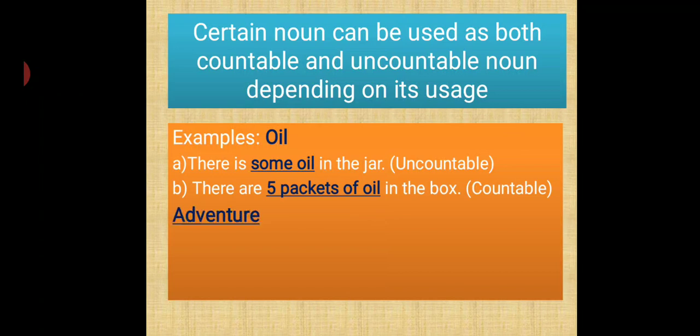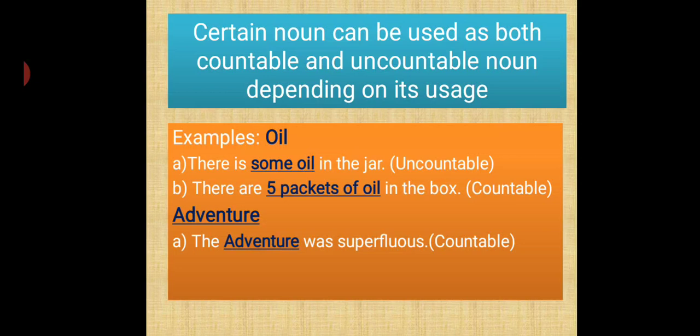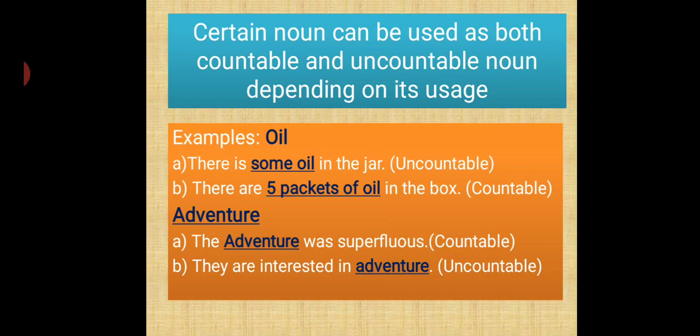Next example, adventure. The adventure was superb. Countable, that is one adventure. Now, they are interested in adventure. Uncountable. We do not know any type of adventure they are interested in, so it is uncountable. You cannot say which type.